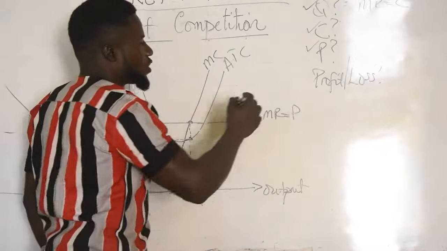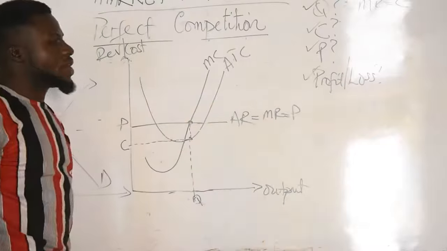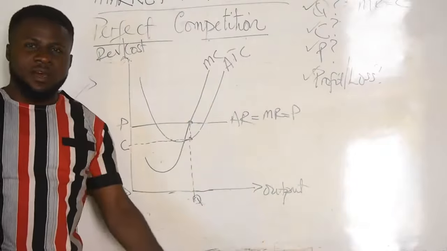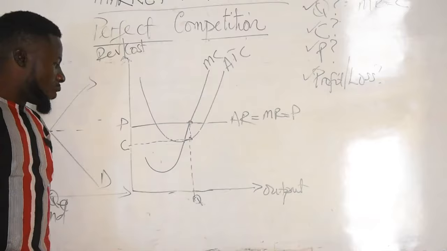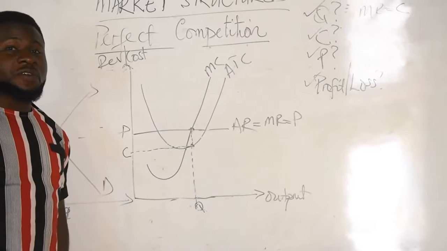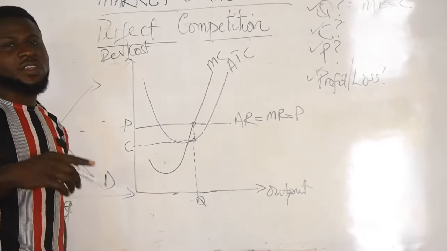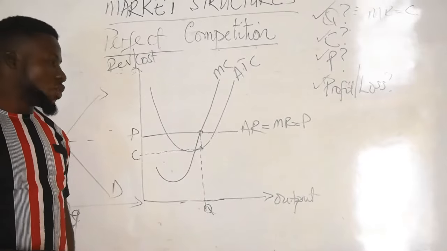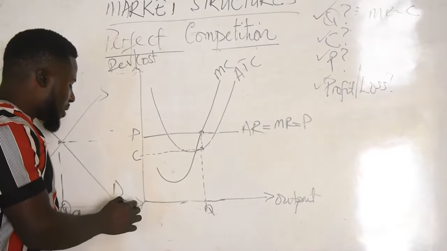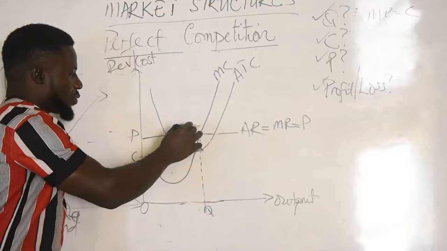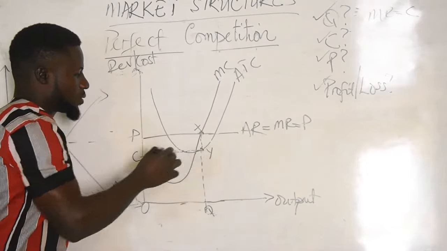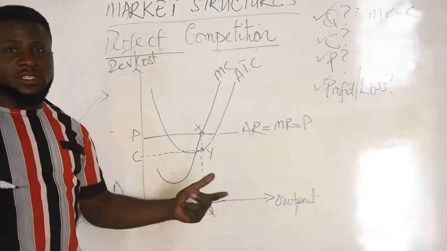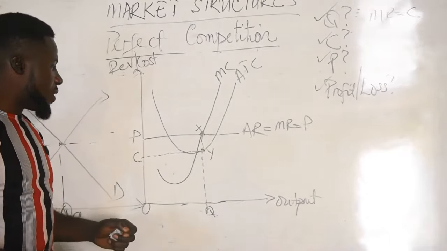The last question we should answer is, are we making profits or loss, and how much? Now, we know that profit is the difference between total revenue and total cost. So the total revenue that is made by this firm, permit me to put X and Y here, not X and Y in maths, just letters to distinguish the meeting points.